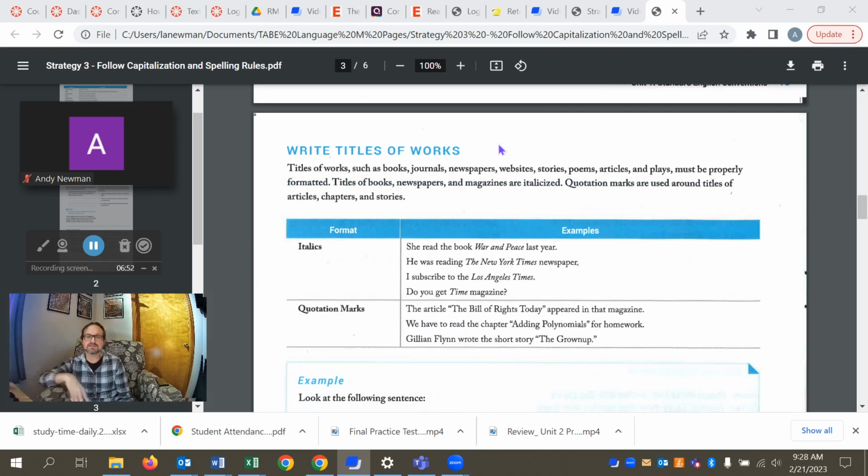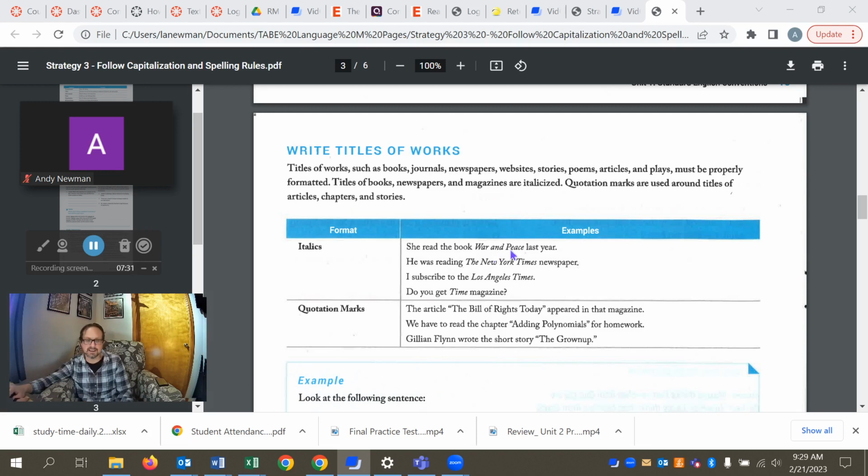So the titles of works such as books, journals, newspapers, websites, stories, poems, articles, and plays, I'd even add movies, television shows, must be properly formatted. Titles of books, newspapers, and magazines are italicized. So in other words, longer works. Not longer titles, but longer works. Like a novel is, a book that would take many hours, if not days to read. That's a longer work. A movie is considered a longer work in comparison to a TV show or a shorter video. So all of those that are longer works are italicized.